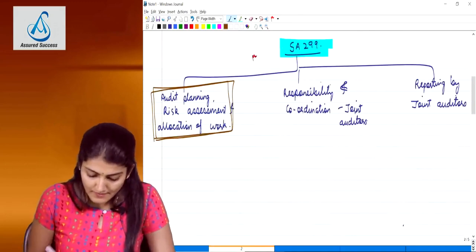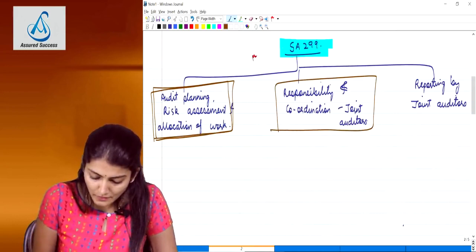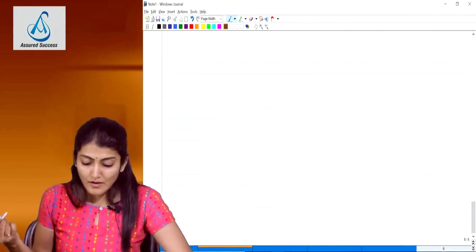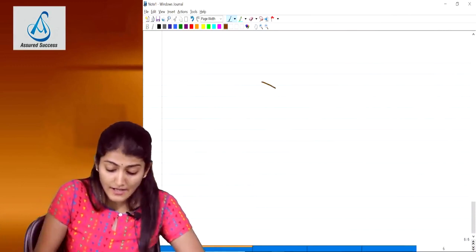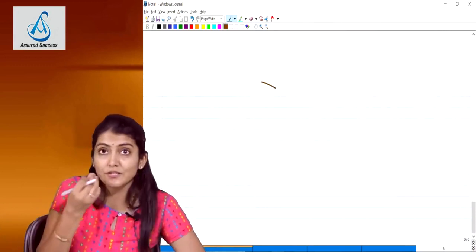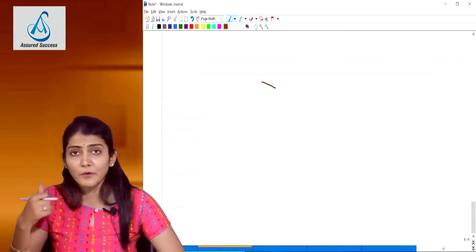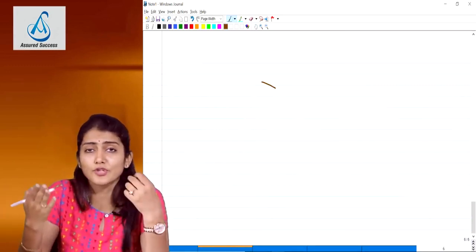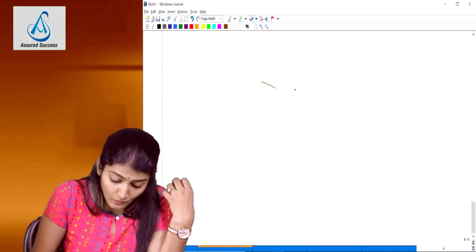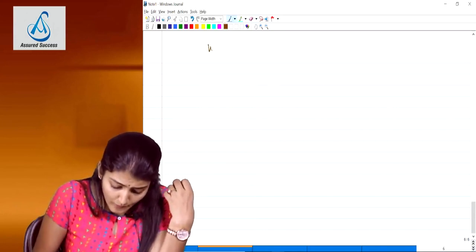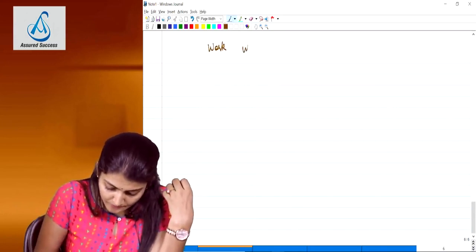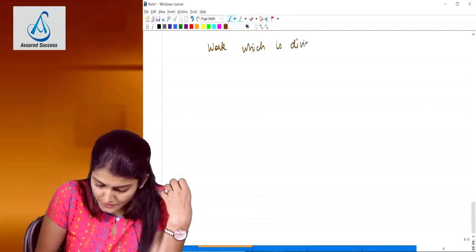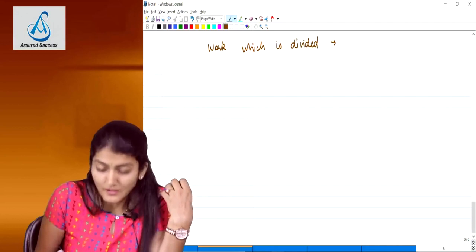Now I come to the second part of the standard, the responsibility and coordination of the joint auditors' work, the sharing of responsibility by the joint auditors. One, for work which is divided, who is going to be responsible?